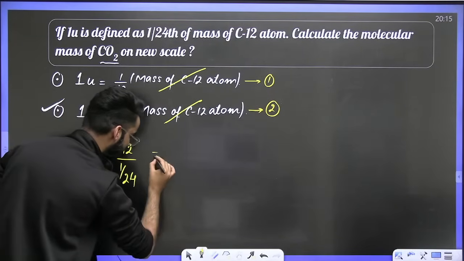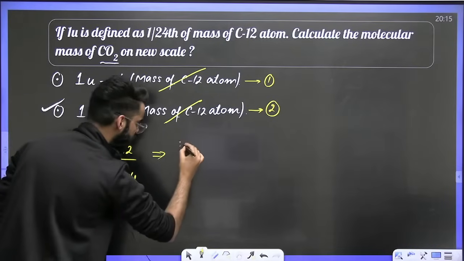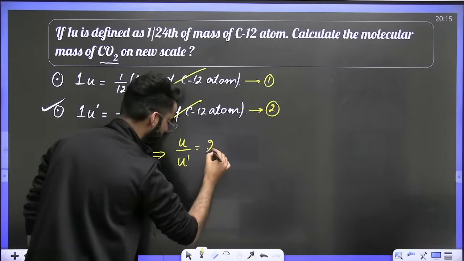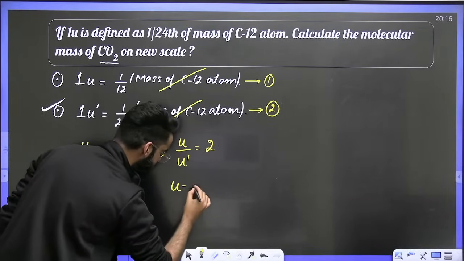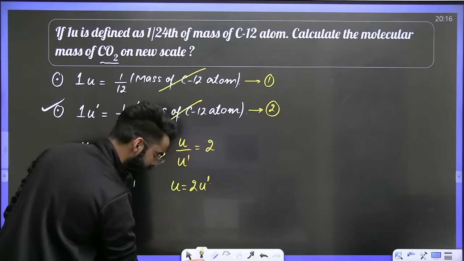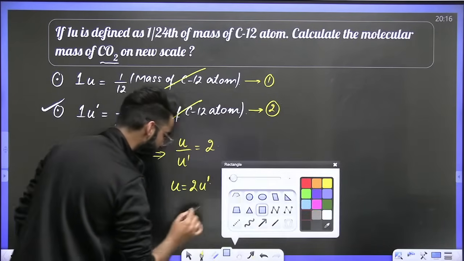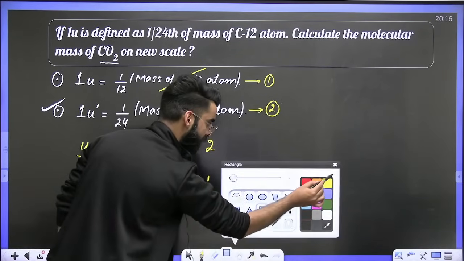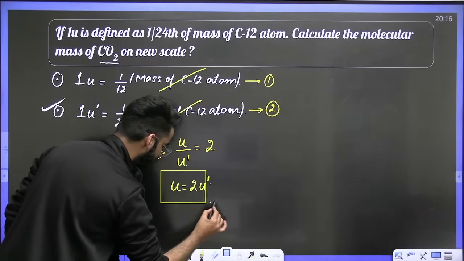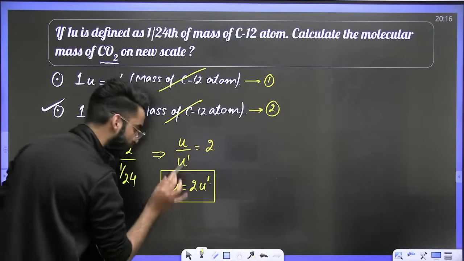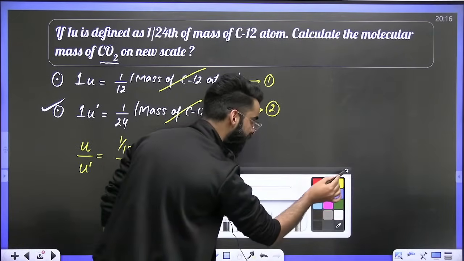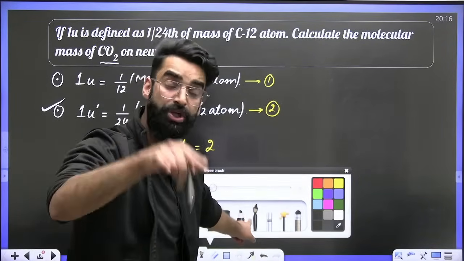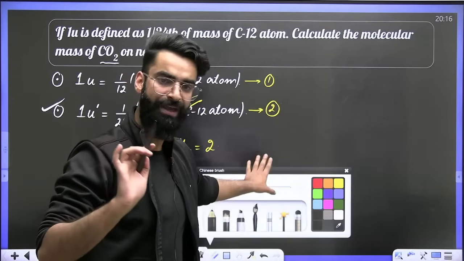Let's do a bit of calculation here. U divided by U dash is going to be 24/12, which comes out to be 2. So I must say U is equal to 2 times U dash. Dear students, I want you to remember, whenever you see this sort of question, the first thing you will always do is get the relation between U and U dash. This has to always be your first step, the way I did.